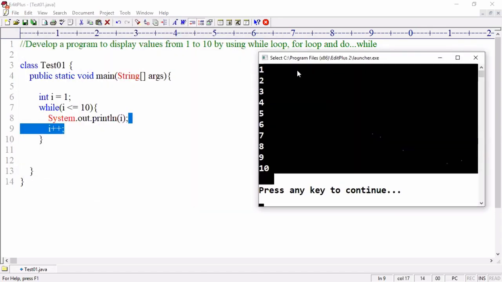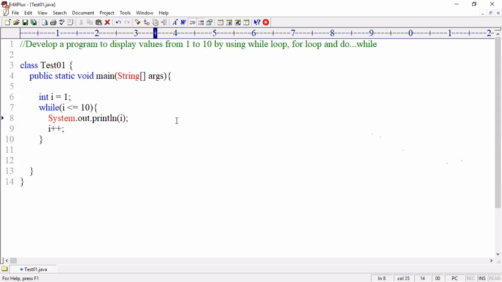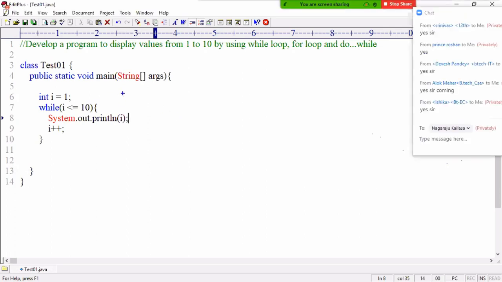Can you explain how this is working for 1 to 10? Can you please tell me the flow of execution? First, the i variable memory is created with the value 1. Then next, i value, how much? 1. 1 less than or equal to 10, true. Then going inside, the i value is displayed on the console, 1. Then i plus plus. What is the meaning of i plus plus? Read the i value, substitute and increase. 1 is increased to 2, and that value 1 is not used, just ignore.